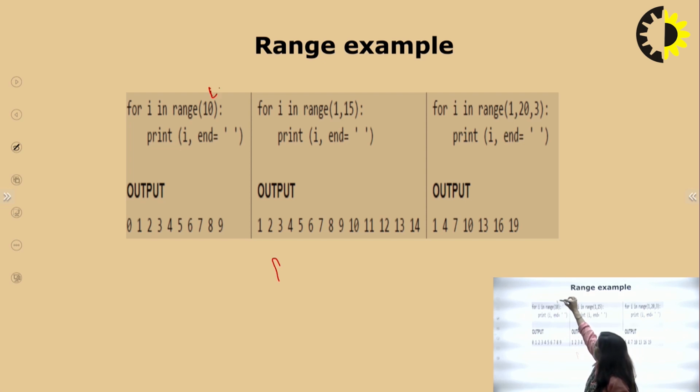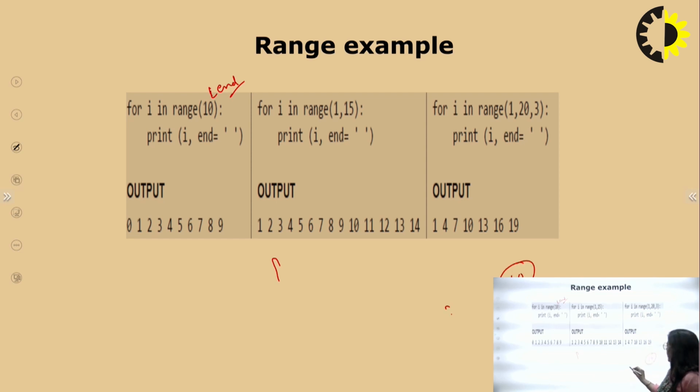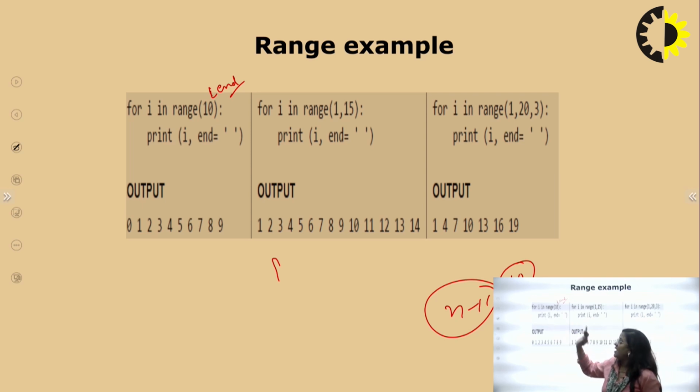If the end value given is 10, it goes to n minus 1, meaning one less than the given last element. So the value of i is printed from the start, 0 to n minus 1.